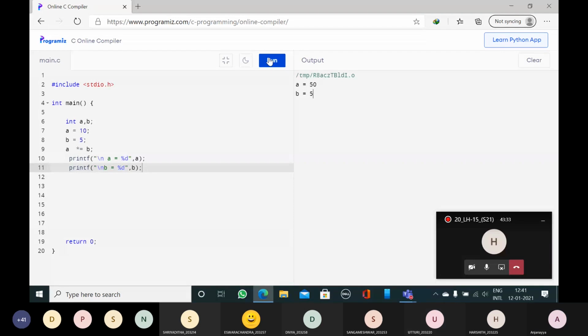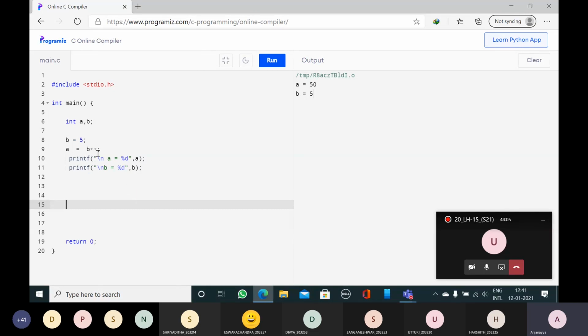What is the next type of operator? Increment operator. Now A is equal to B plus plus.